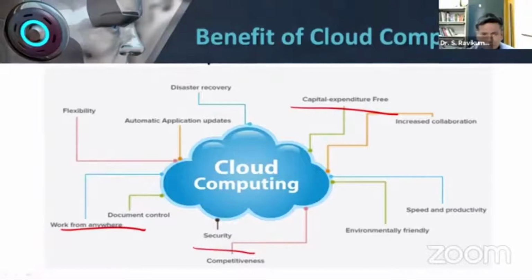Another important thing we'll discuss here is automatic application update. See, when I was a student, Koha was not there. Today, when we started with Koha, we started with 2 point something, now it has come to 3.20. So regular updating is taking place for the software or any kind of application program we are using. As an individual person managing that particular software, we have to run the update regularly.